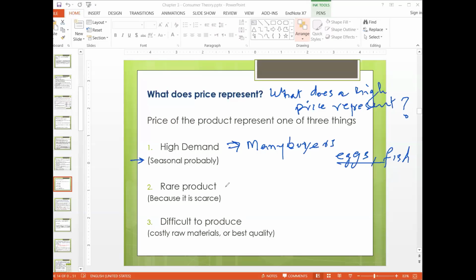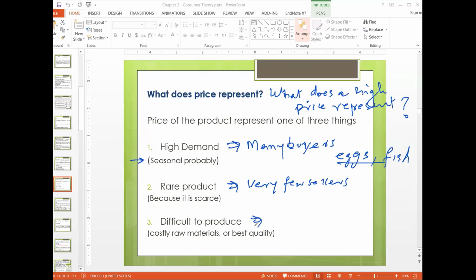Next is rare products. Sometimes the item is too short, so it's very rare, with very few sellers. The item is not highly available, so it is rare. Because of that, it is expensive. The customers are not that many, but sellers are too few. The item is very short. So because of that, the product is expensive.